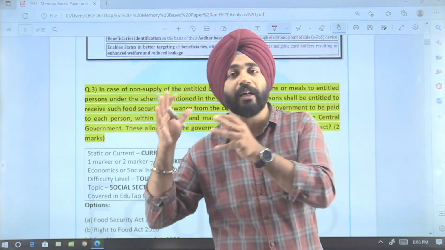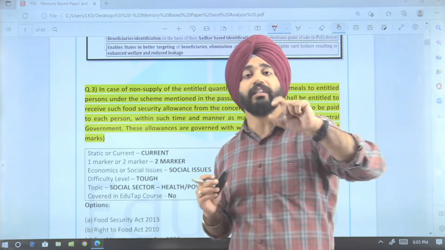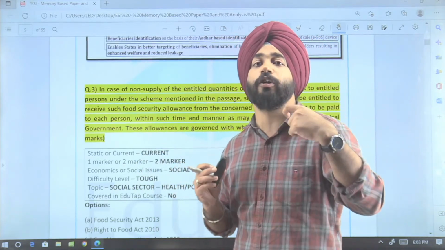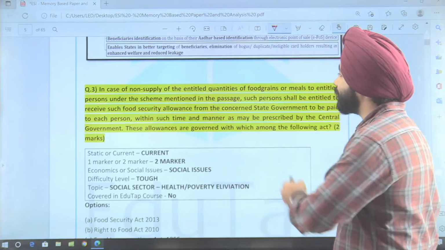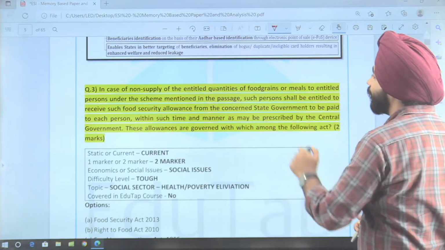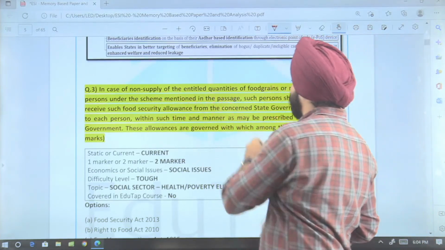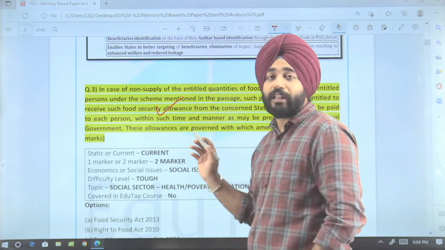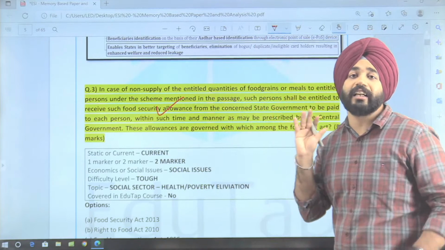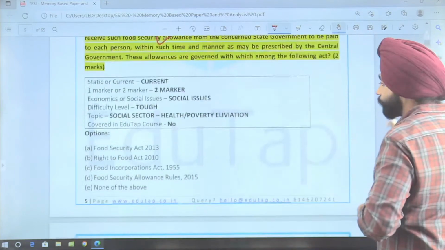Simple scheme is, the scheme has received an award, then they have got into the scheme, then within a scheme has been mentioned, that is National Food Security Act, and here they have asked a question on that specific line. The question is, in case of non-supply of the entitled quantities of food grains or meals, persons under the scheme mentioned in the passage will be entitled to receive food security allowance. This food security allowance is basically being given under which of the following acts, and here are the options.